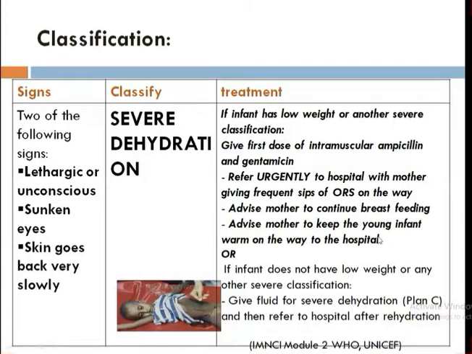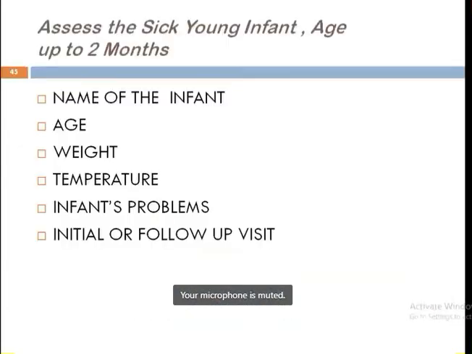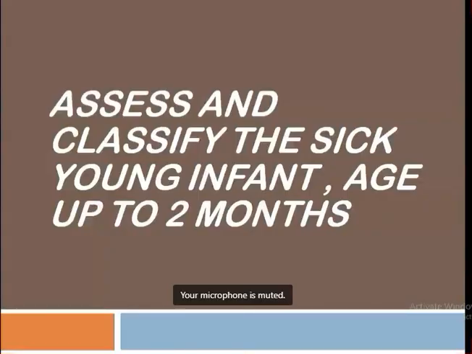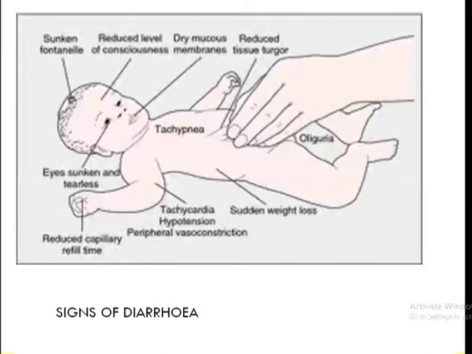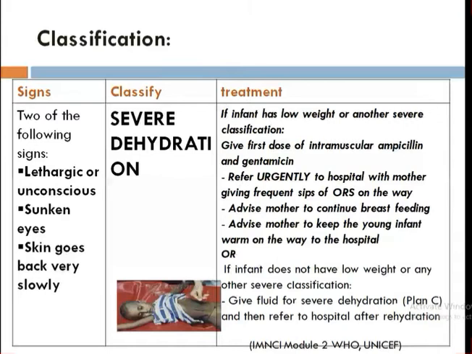So if the infant has low weight, so we are talking about up to 2 months old, okay. I think initially I did some mistakes. So young infant is up to 2 months, right? I don't know what happened to this. Yesterday I told you something else. I think in the book also it's like that. I've taken from the book only. Anyway, I'll clarify it later on.